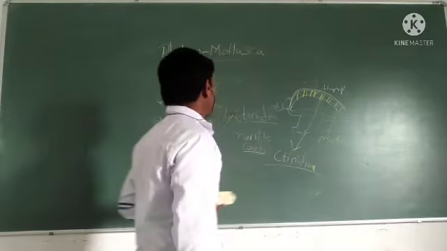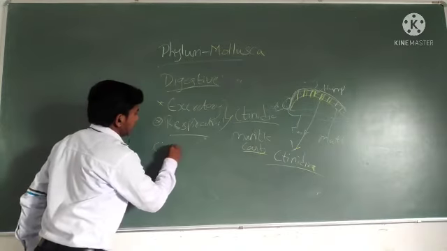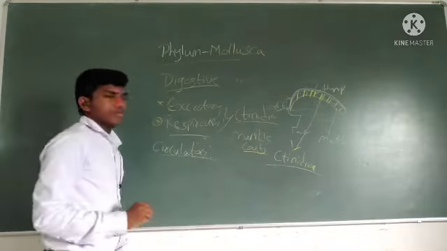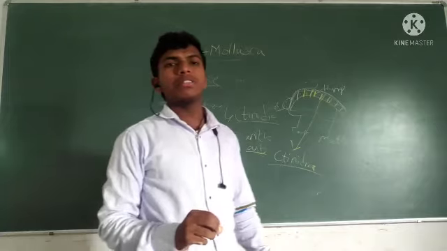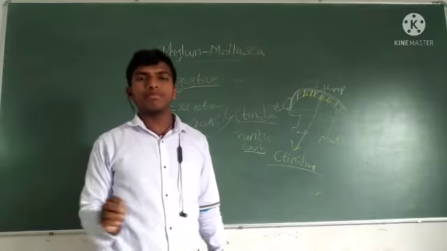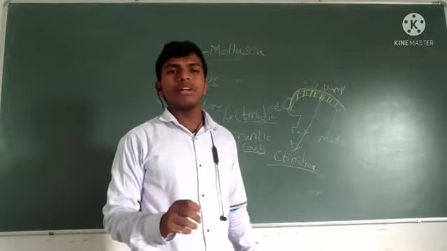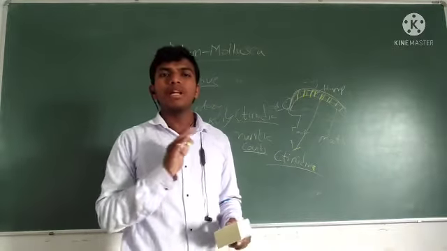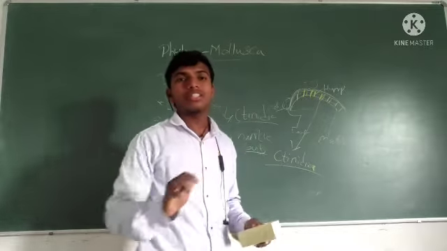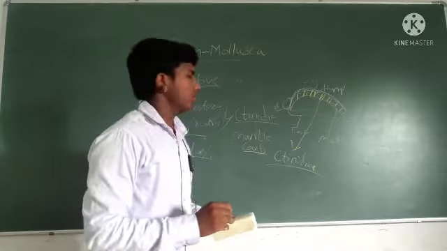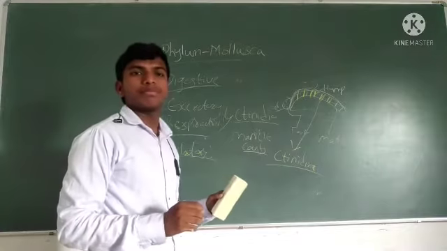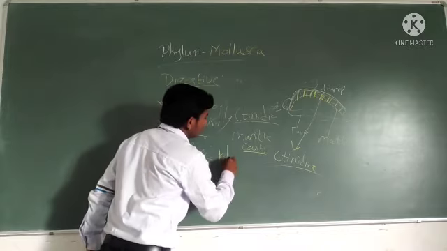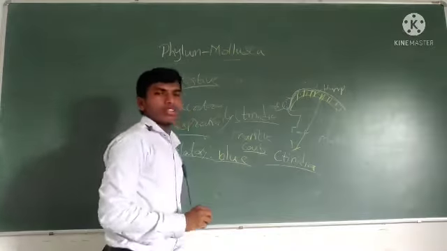Okay? Next, circulatory. The circulatory system is open type. Open type means there is no presence of blood veins or arteries. But the blood is blue in color.